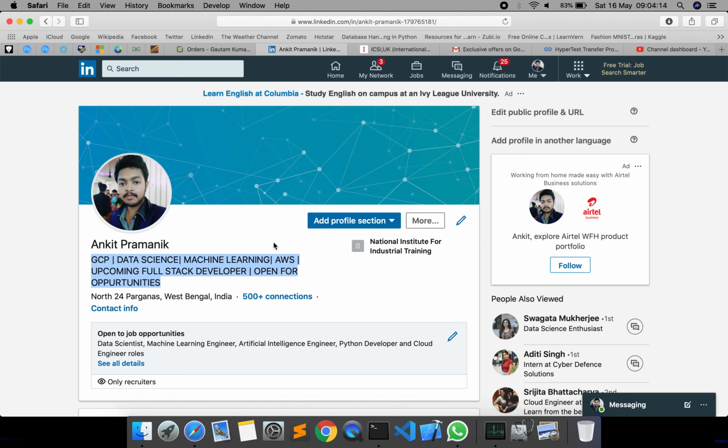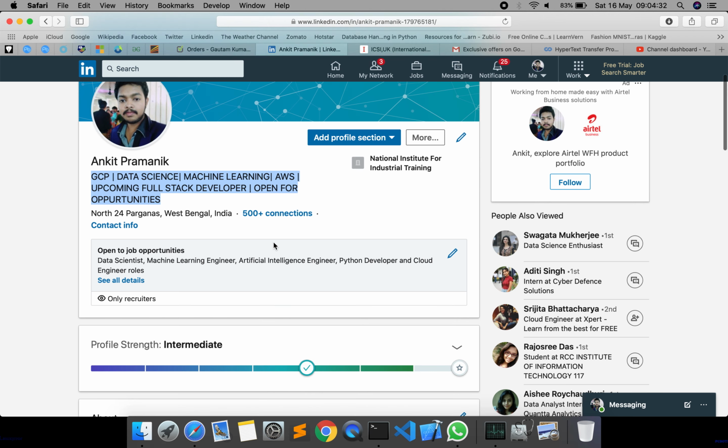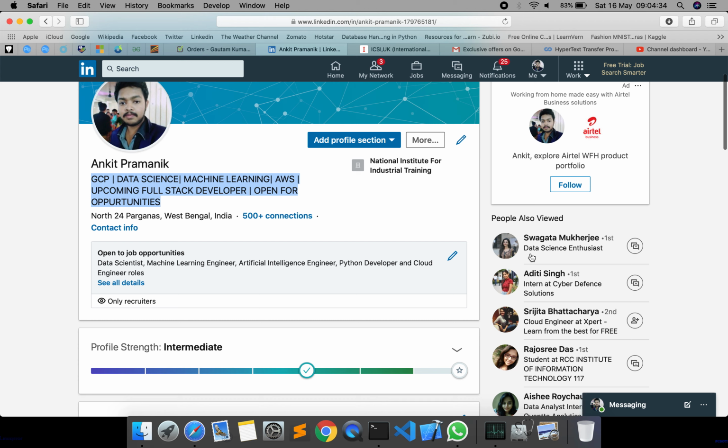So keep it short and accurate, and moreover only give the skills which you have, or in which you want to be recruited, or you want people to know that I have these key skills. Because whenever you view your profile, like you can see this person is a data science enthusiast, in this part he has written data science enthusiast.